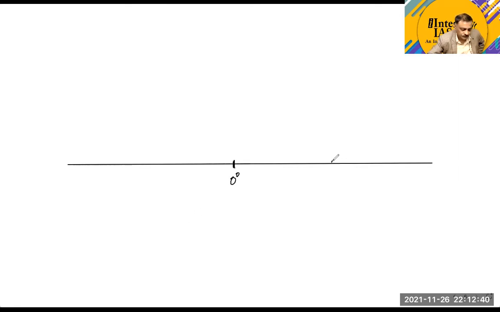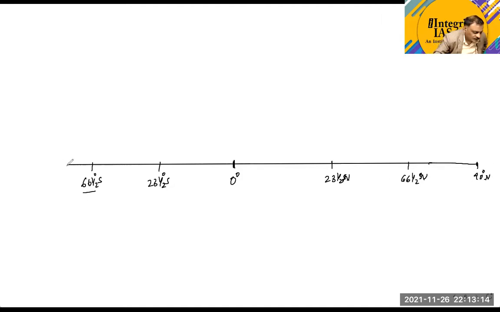Now try to understand it with another concept. Zero degree, 23.5 south, and 66.5 south, and we push it further, it is 90 degree south. On the other side, 23.5 north, 66.5 north, and 90 degree north.